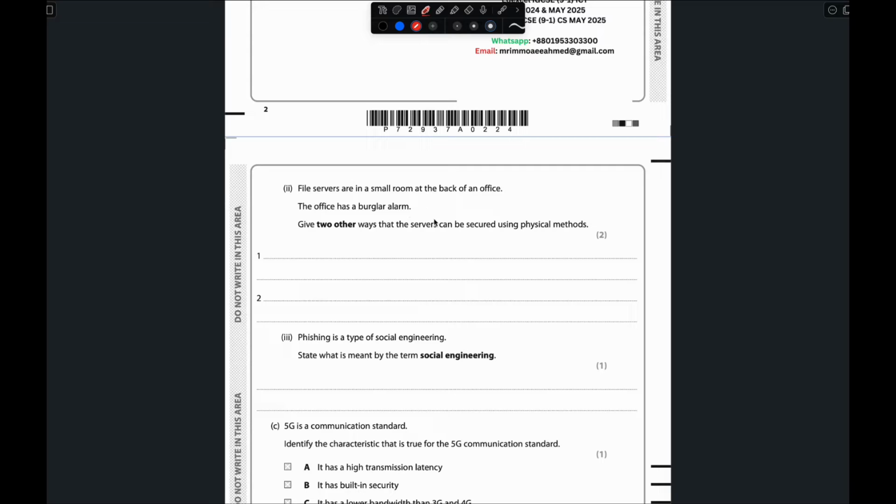Besides that, the physical security we can provide is, one, a CCTV camera, and the other is a biometric security so that people can enter the room using facial recognition or fingerprint.